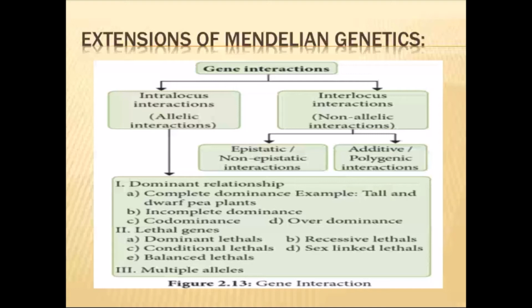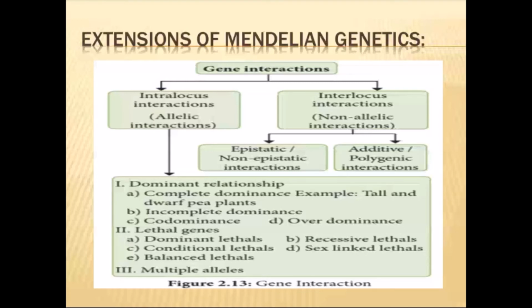Not both dominant characters are completely expressed, only one of them is expressed. Codominance: simultaneously both the dominant characters are expressed in the next generation as a different form. That is codominance. Then over dominance: rather than the parents, a new character, a new dominancy is formed. That is called over dominance.